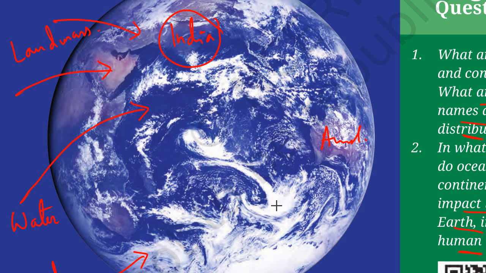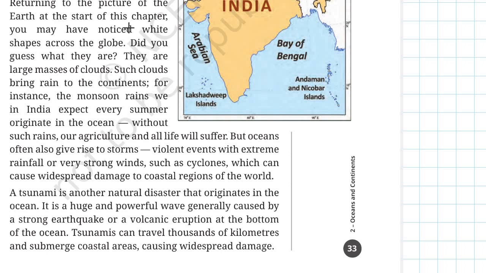Remember we talked about. Now these white shapes that we saw were just clouds. Now these large masses of clouds, they bring rain to the continents.